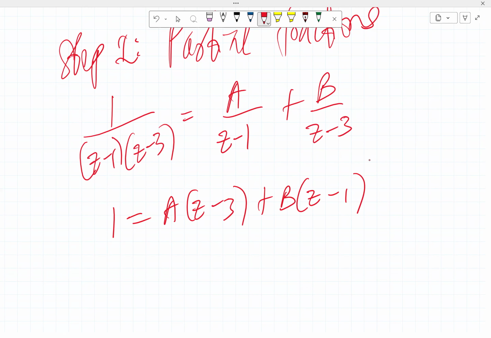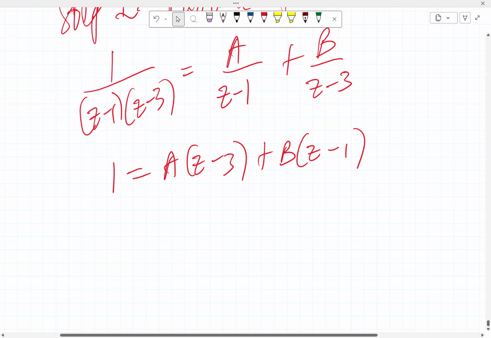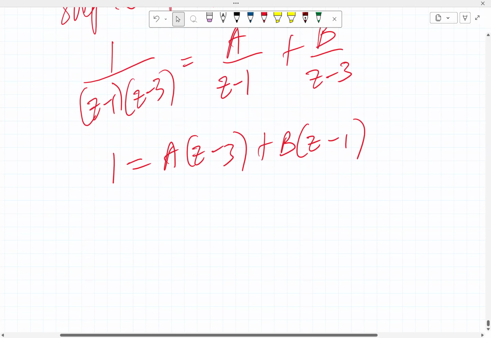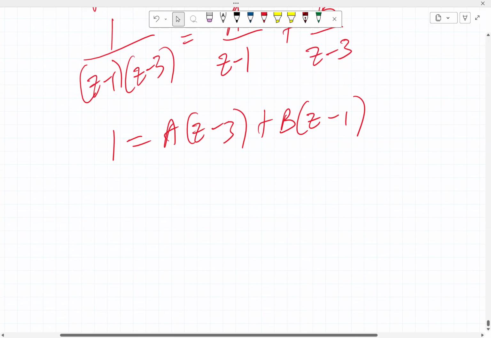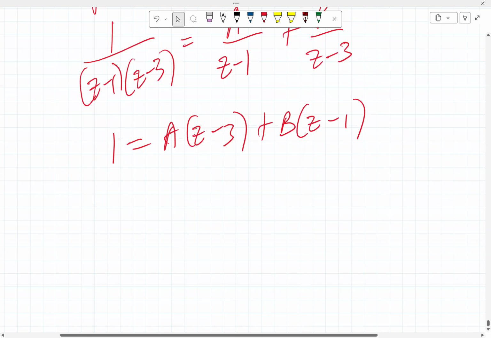If you don't understand partial fractions, you can check my calculus playlist. There I dealt with every possibility you can come across for partial fractions. That should be under integration using partial fractions.